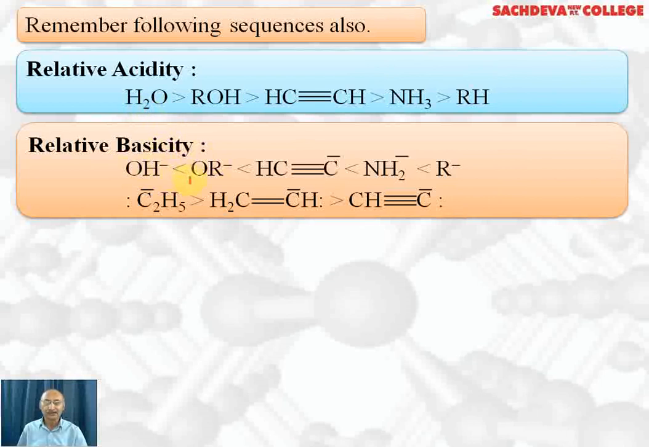OH ion is less basic than OR negative, which is the alkoxide ion, which is less basic than the acetylide ion generated from acetylene, which is less basic than NH2 negative generated from ammonia, and R negative, which is generated from saturated hydrocarbon. Similarly, the ethyl negative ion is a stronger base than the ethenyl ion, the base generated from ethylene, and the acetylide ion is least basic.